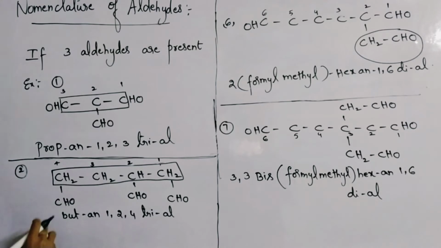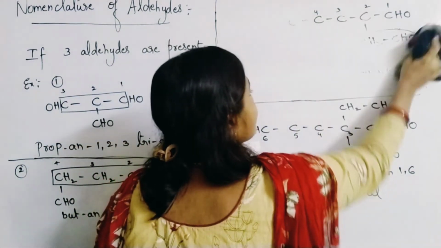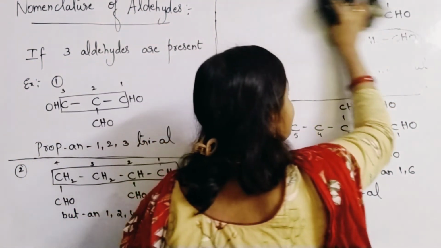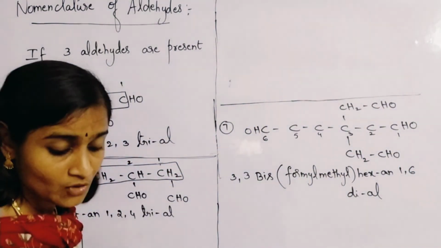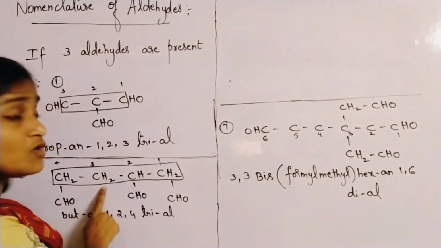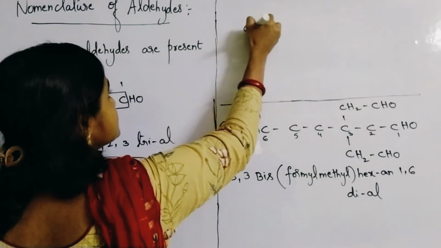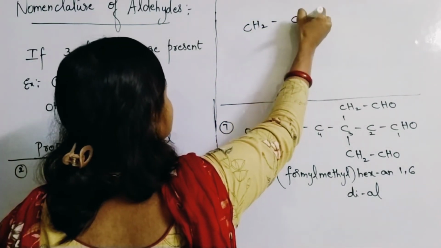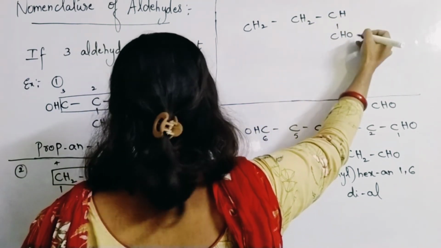If you wanted to check for the more number of carbon atoms in the parent chain, see here, for this one you can even write it like this also. Please understand me carefully. I am writing the same compound again, not another example, and I am showing the name in a different way. CH2, CH2, CH, CHO.